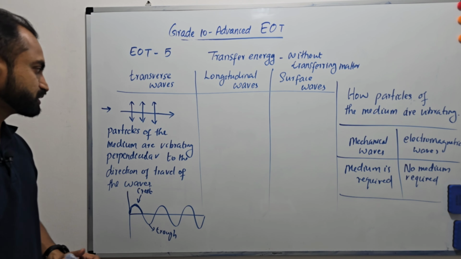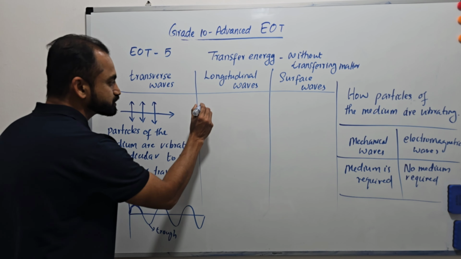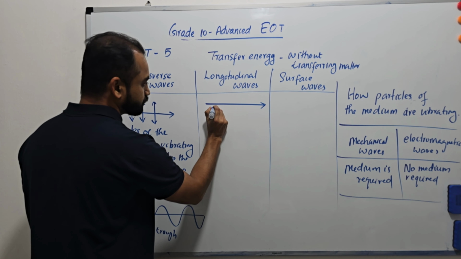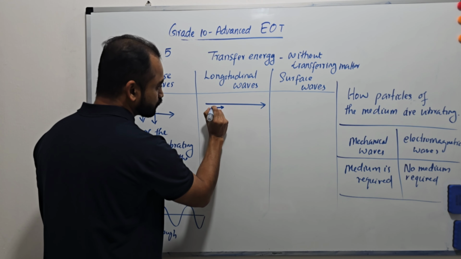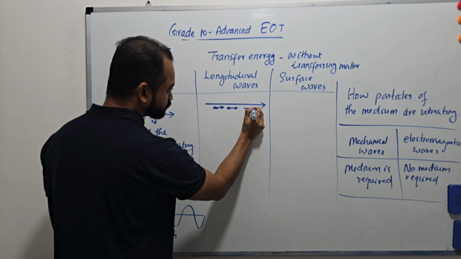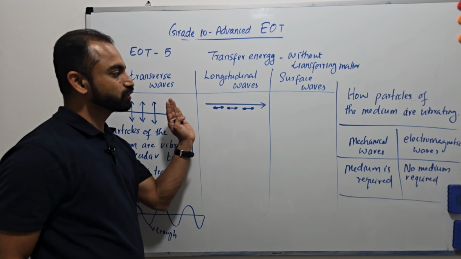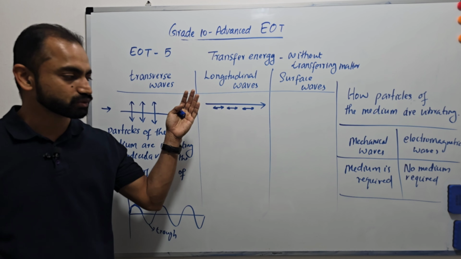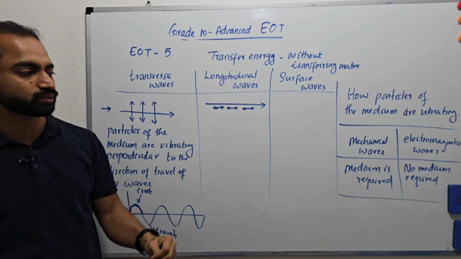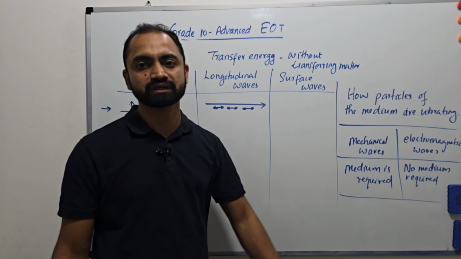which means the air particles are vibrating parallel to the direction of travel of the wave. So if the wave is traveling along this direction, the particles are vibrating forward, backward, which means to and fro vibration. Going forward, then backward, colliding with the next particle, going forward, then backward, colliding with the next particle, like that.